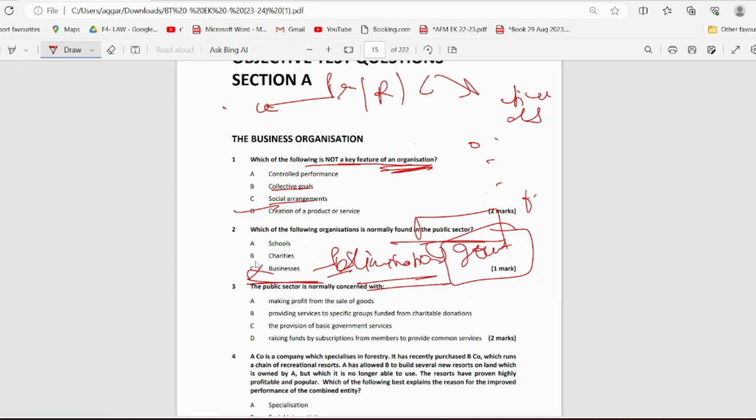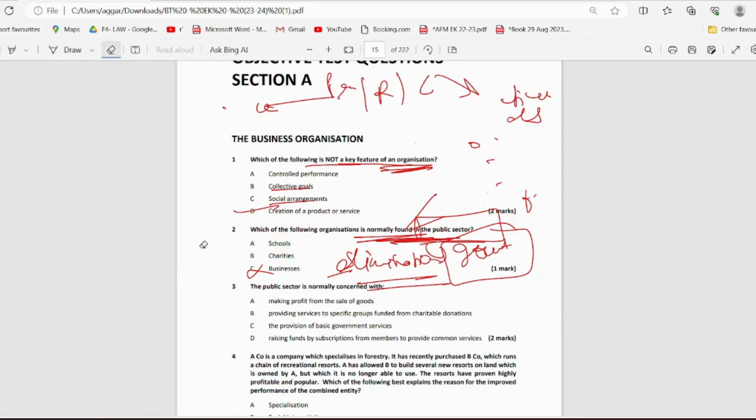Now schools and charities. Charities may be in the public sector, maybe in the private sector. But schools are usually public sector. Take any school, like GD Goenka Public School, or Ryan International School, whatever the public name is. Charities are normally found in the non-governmental sector, and schools are normally found in the government sector.